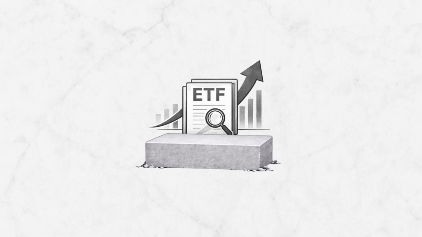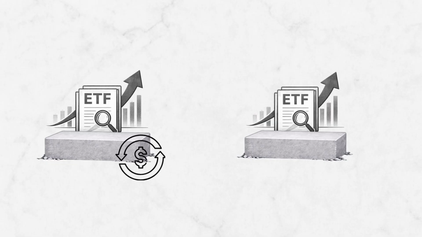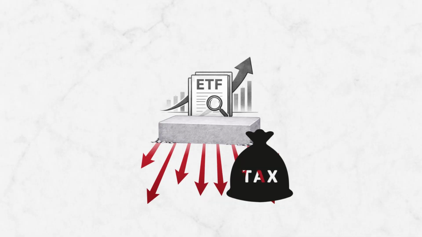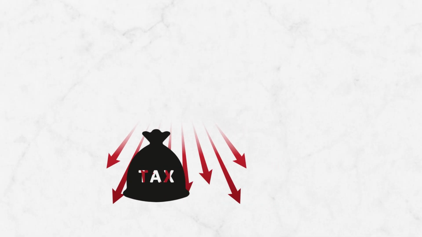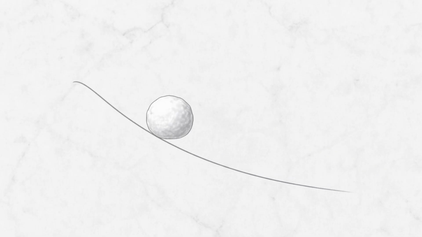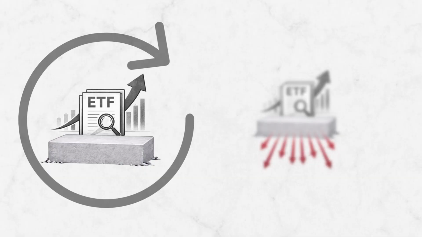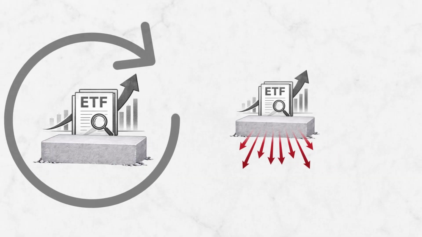For all ETFs in my portfolio, I strongly prefer accumulating ETFs. Distributing ETFs are inefficient in high-tax countries. When dividends are taxed at 30%, a large part of compounding disappears. Think of compounding like a snowball rolling downhill. If 30% of the snow is removed every year, the snowball still grows, but much more slowly. Accumulating ETFs reinvest dividends automatically before taxes apply at the investor level. This preserves compounding. I explained this difference in detail in a previous video, which is linked in the description below.